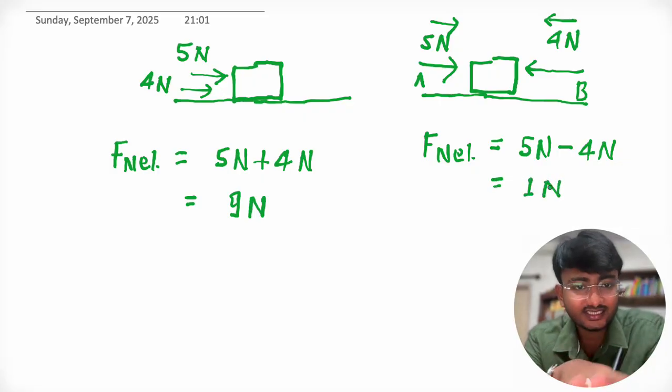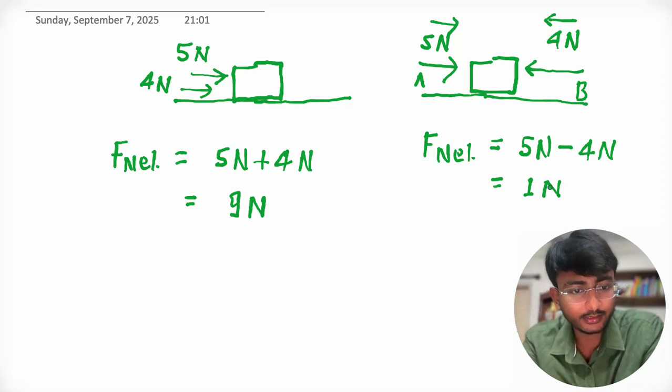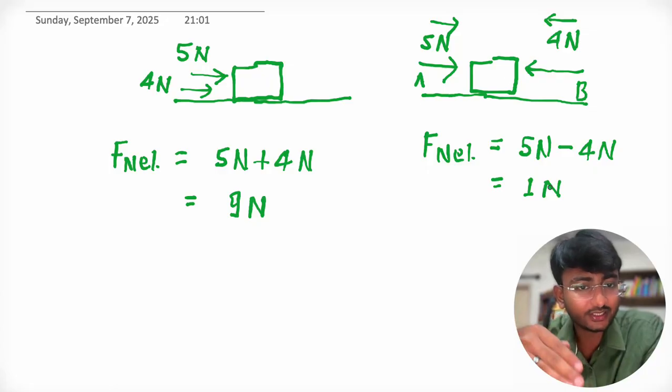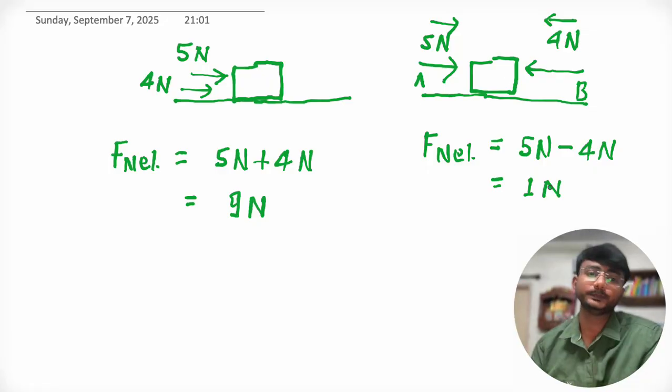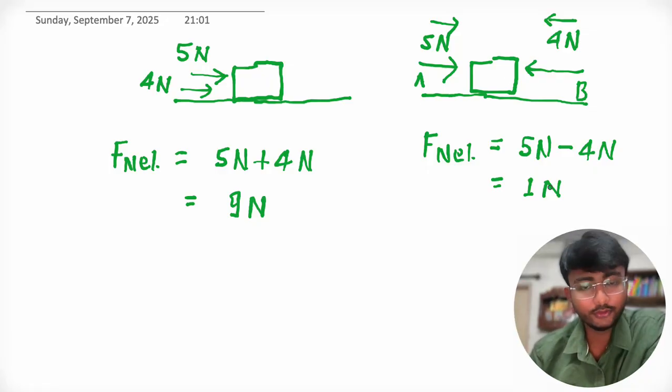Here you can see that by changing the direction, the magnitude of the net force has changed. This is how we can interpret that force is a vector quantity, because as I change the direction, the net effect of force changes.